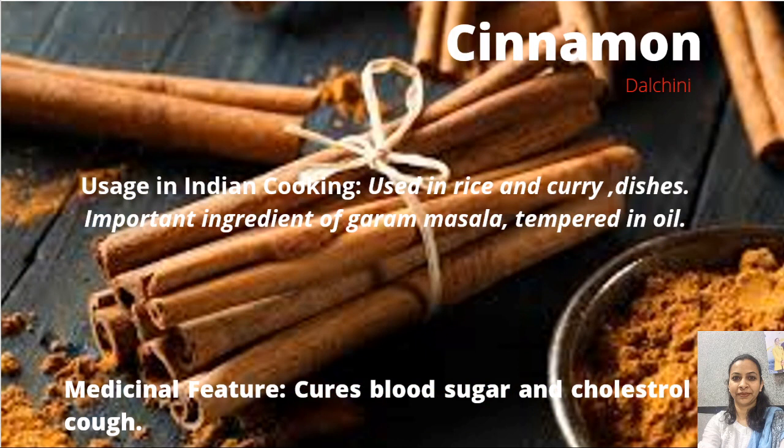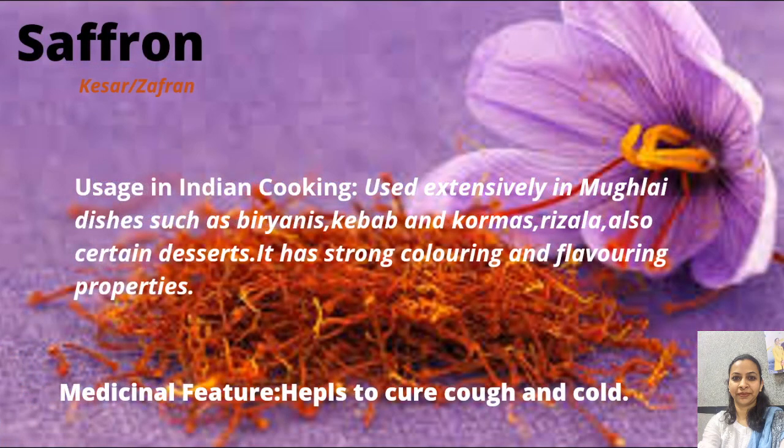The next spice here is cinnamon or dalchini. It is used basically in rice and curries, and it is said to cure blood sugar and cholesterol. Next spice is saffron. It is the fruit part of a plant. It is also called as kesar or zafran. It is mostly used in Mughlai dishes like biryanis and kebabs. And its medicinal feature is that it helps to cure cough and cold.